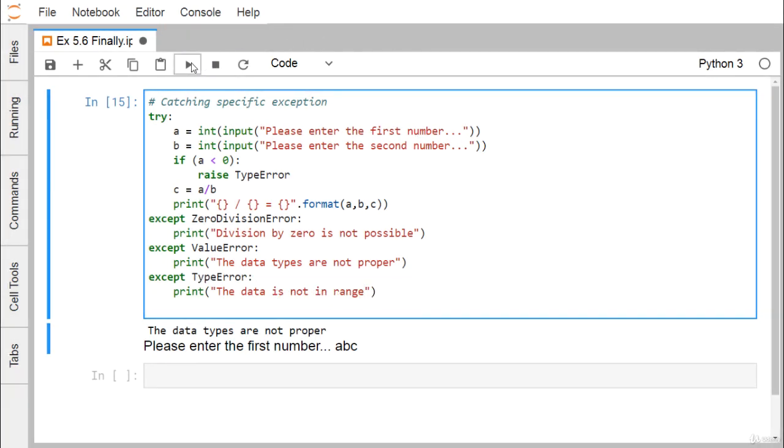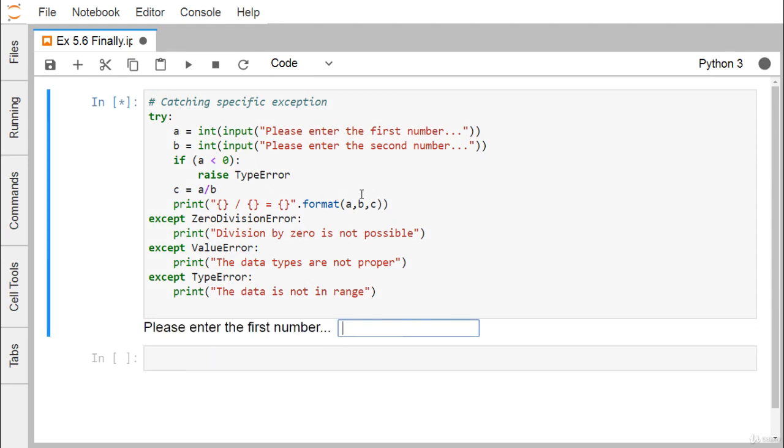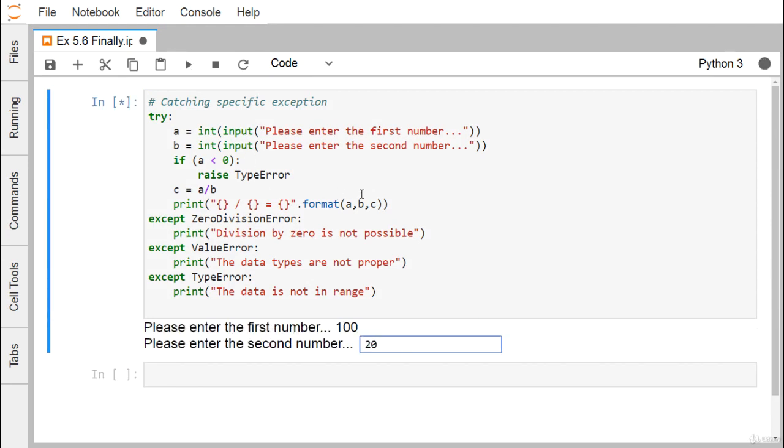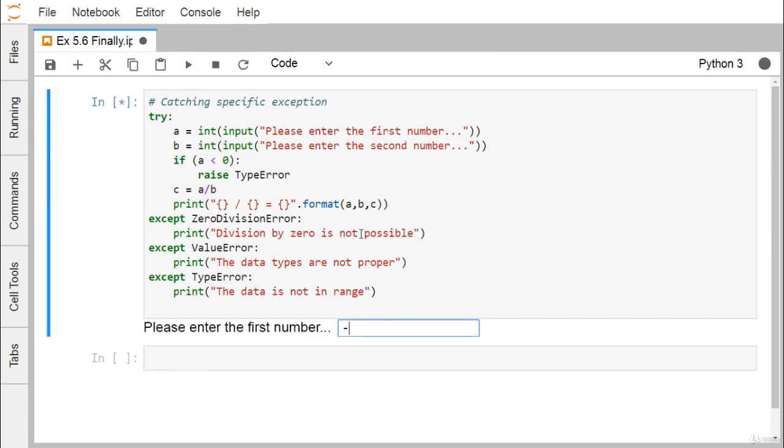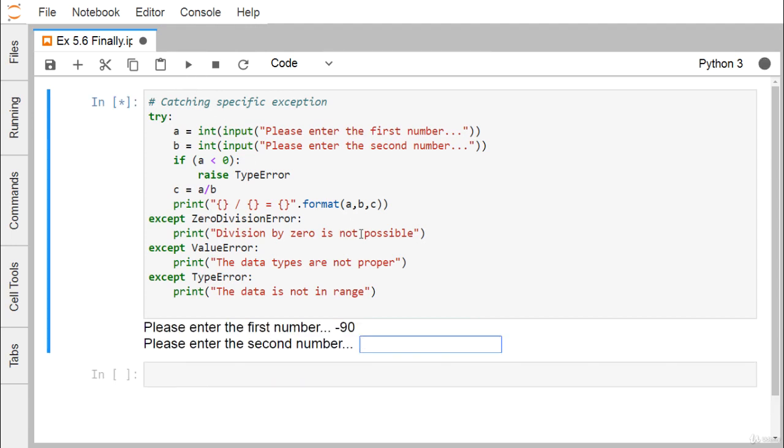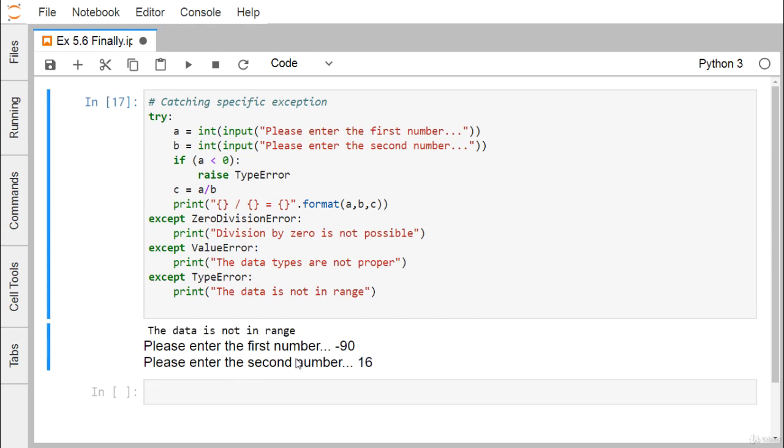Now what will happen? I put the value 100 and the value 20, and it gives me the outcome. I give the value minus 90 and the value 16, and I get the output that the data is not in range. In this way you can also raise your TypeError here.